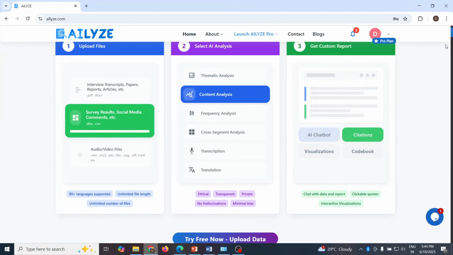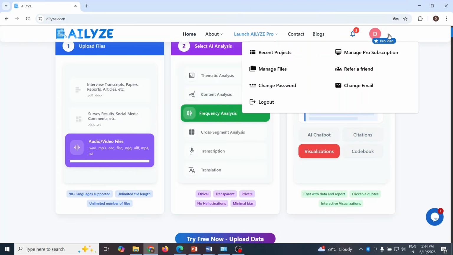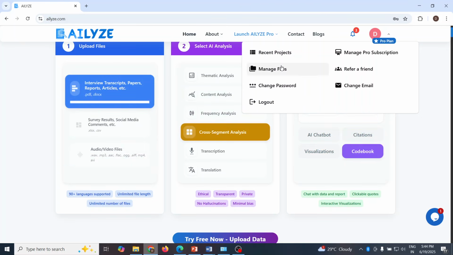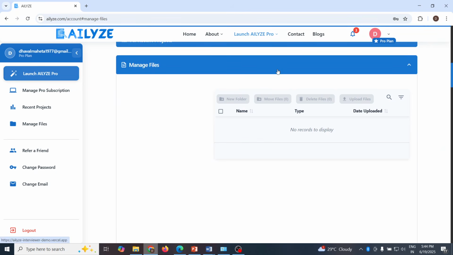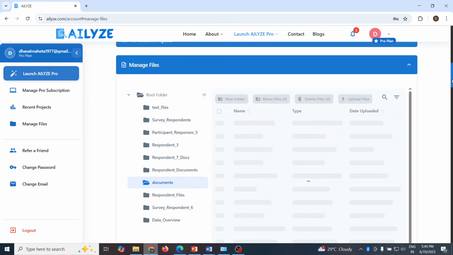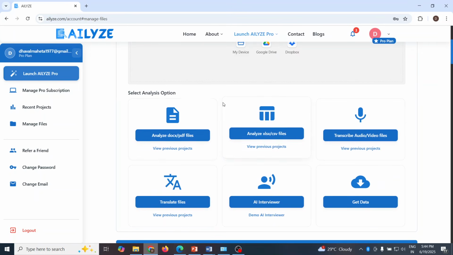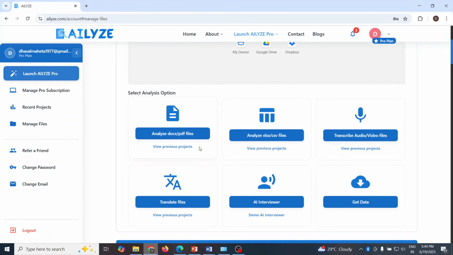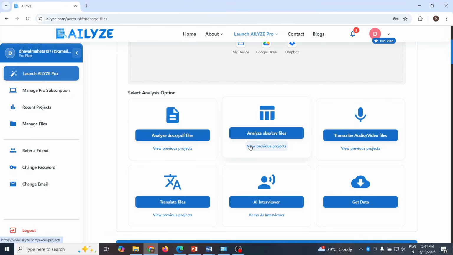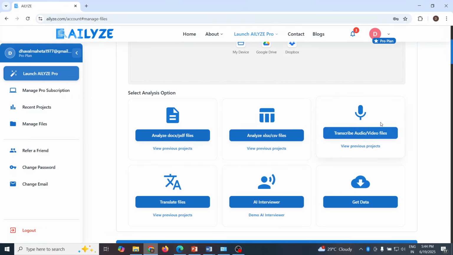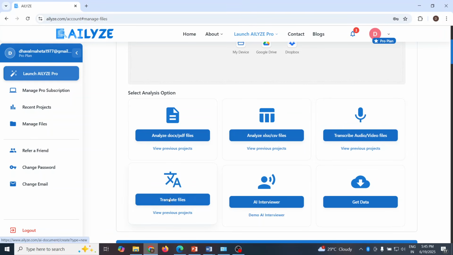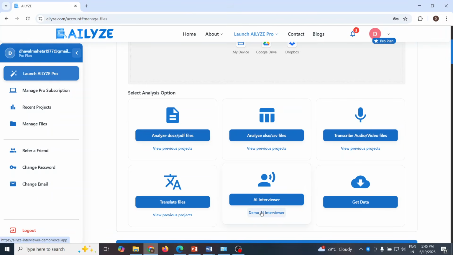So let's see how we can use this tool. First of all, you will have to log in from here. Then click on Manage Files. Scroll. So this page is divided into two sections. In the first, we have to upload the file, and in the second part, we have to select the analysis. So analyze the doc or PDF file, analyze the XLS or CSV file, transcribe audio or video files, translate the files. AI interview can also be used.